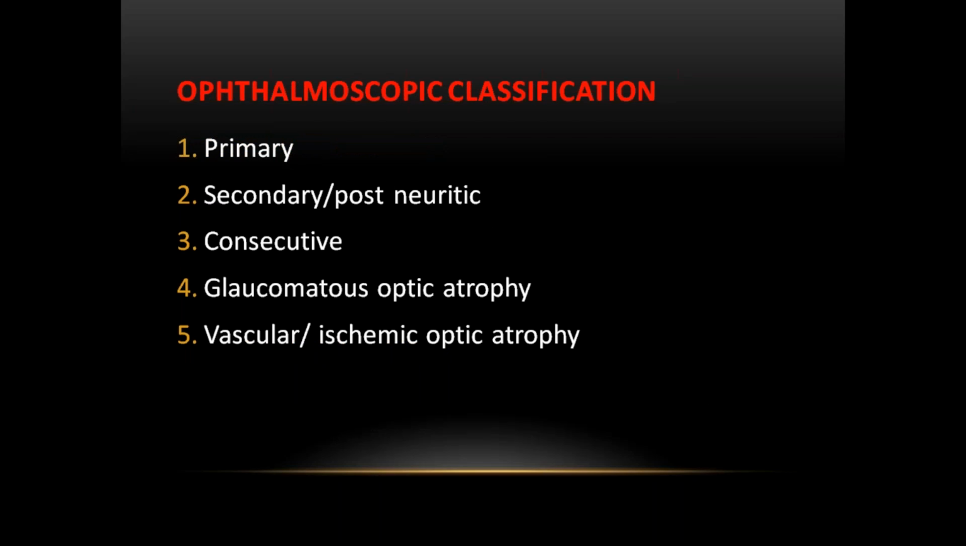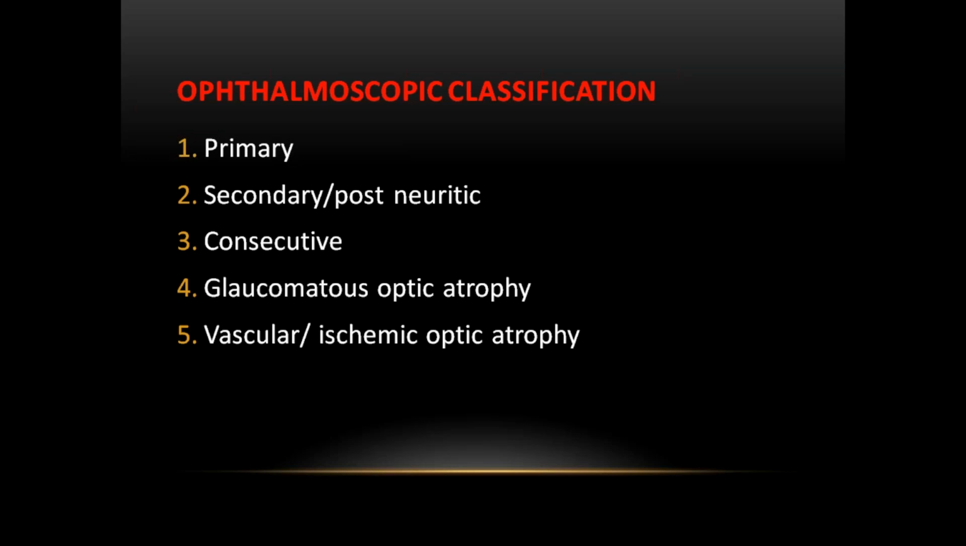I've already told you that based on ophthalmoscopic classification, we divide it into primary optic atrophy, post-neuritic optic atrophy, consecutive optic atrophy, glaucomatous optic atrophy, and vascular or ischemic optic atrophy. Primary: the same, multiple sclerosis, tabes dorsalis. Post-neuritic: optic neuritis and papilledema. Consecutive: following retinitis pigmentosa. Glaucomatous: following glaucoma due to rise in intraocular pressure. Ischemic type: CRAO, BRAO, all these conditions. The most common example is giant cell arteritis, which produces ischemic atrophy.